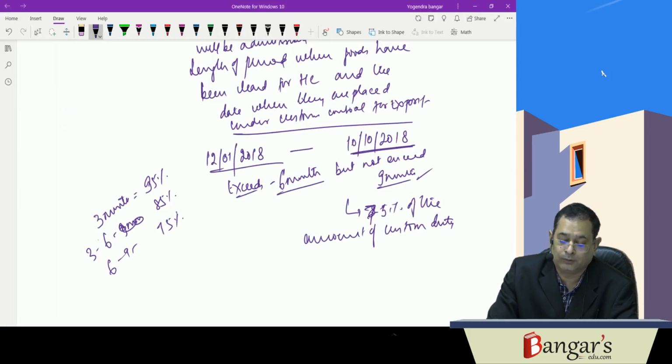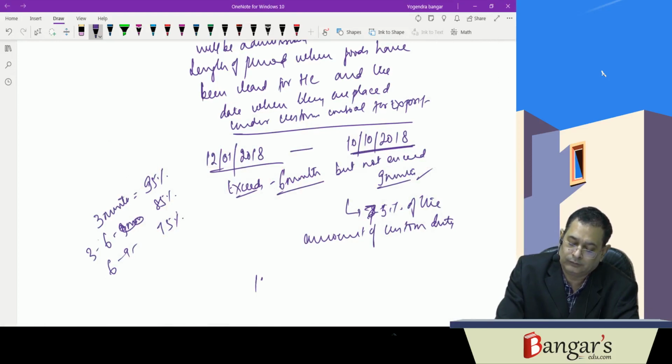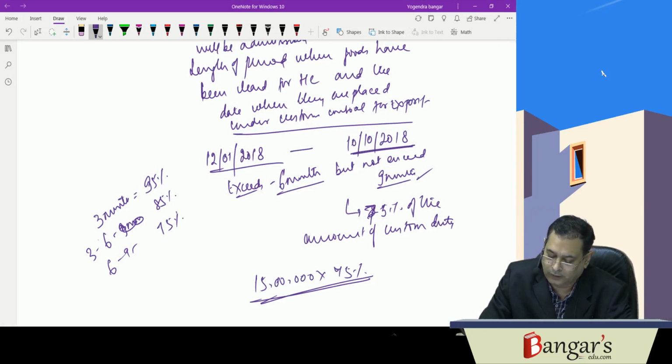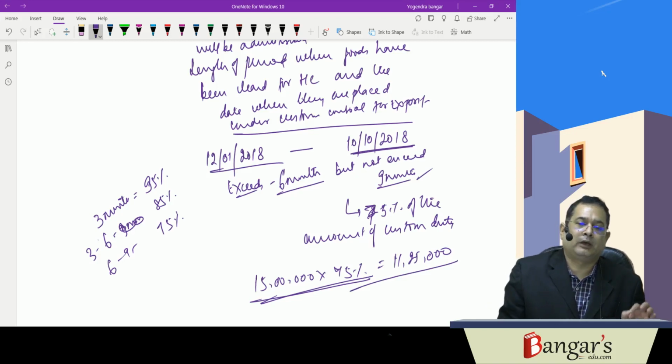So how much is the amount? The amount is 15 lakhs into 75%. The same drawback will be admissible here, as it is more than 6 months but not more than 9 months. 15 lakhs into 75% is 11 lakh 25,000, which will be admissible.